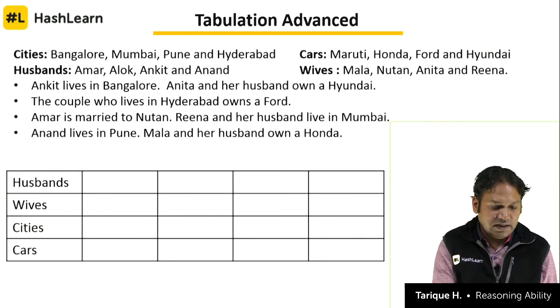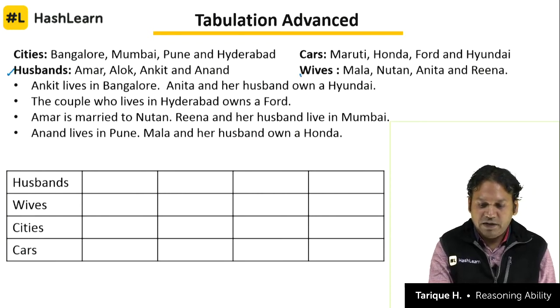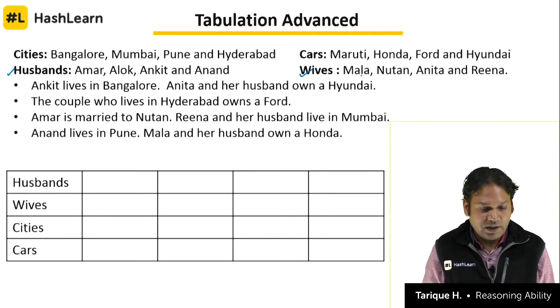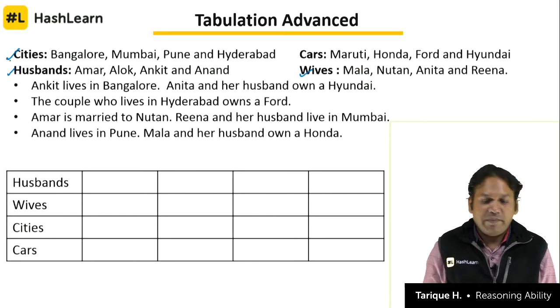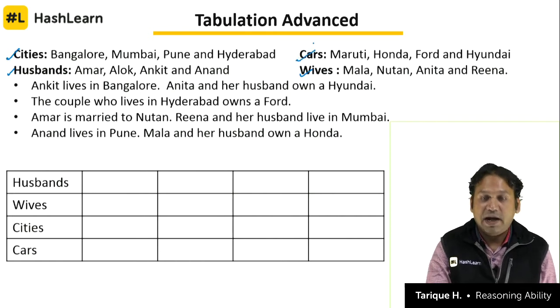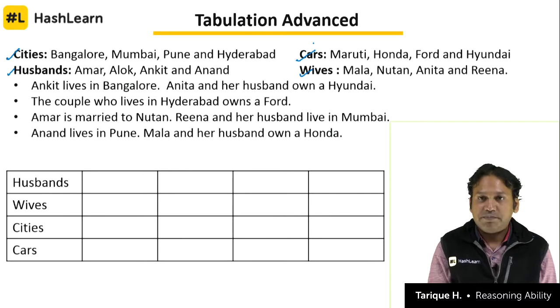So we have categories here. Husbands, names are given to you. Wives, names are given to you. So 4, Mala, Nutan, Anita and Reena, and husbands are Amar, Alok, Ankit and Anand. Cities is the third category, Bangalore, Mumbai, Pune and Hyderabad, and the fourth category is the brand of the car which they own. So what we should do, make a table.